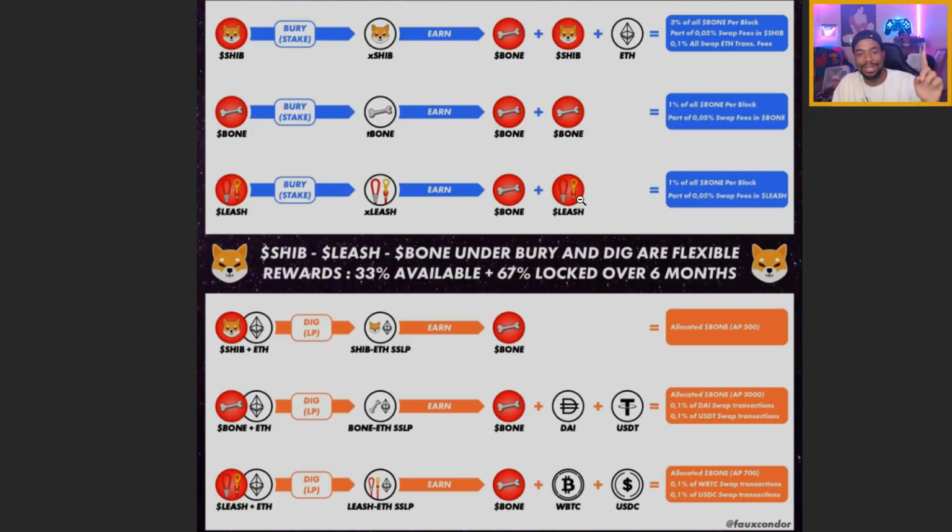So keep in mind, there's only 107,000 LEASH tokens. Imagine the majority of people are going to be staking their LEASH while earning more LEASH tokens. That's why I can already see LEASH outperforming Bitcoin's price. I've already said this a few times. I believe LEASH token is going to be the first meme coin to pass the price of Bitcoin. All right, I believe that.